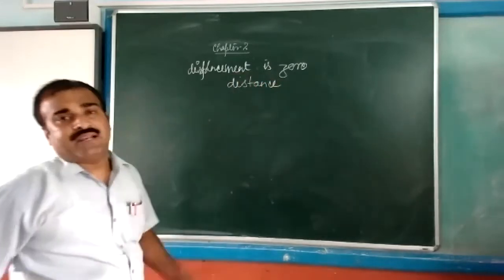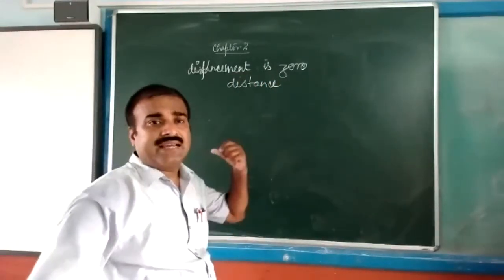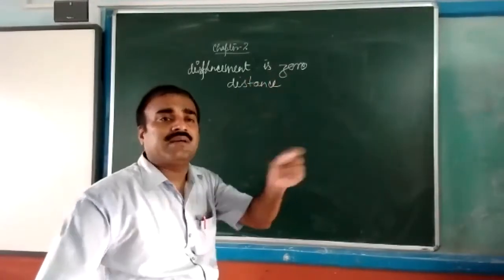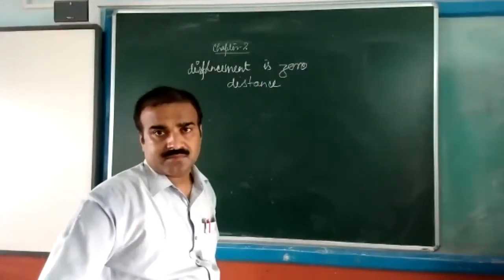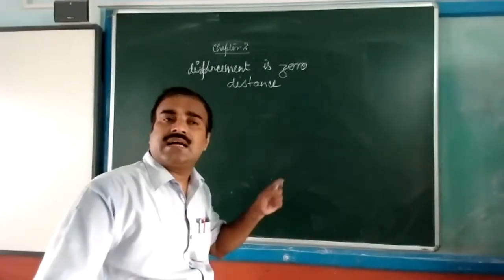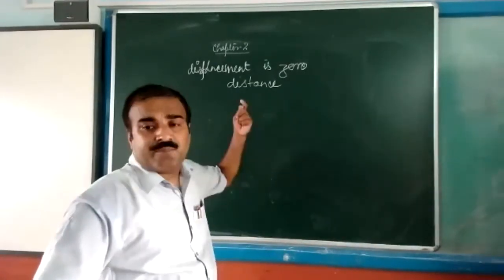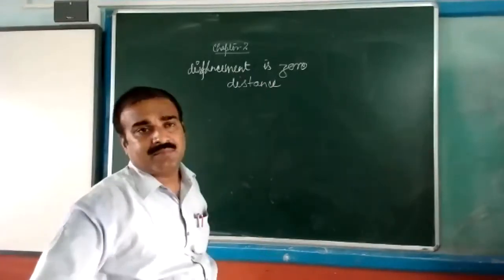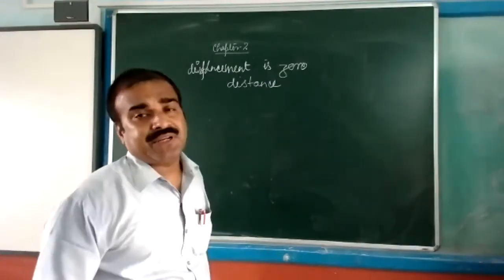Is it possible that any object has displacement 0, but covers some distance? You can also ask the question like that: by an example, prove that the displacement will be 0 and it will cover some distance. So one example you can prove like that.